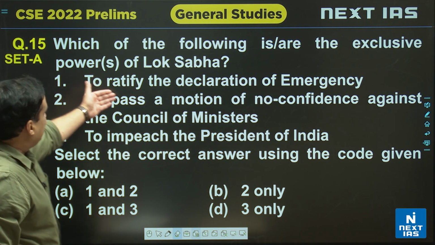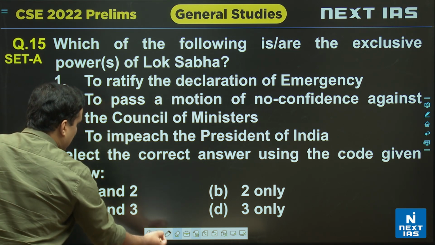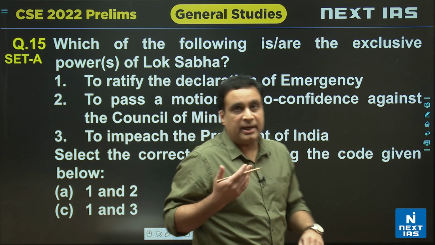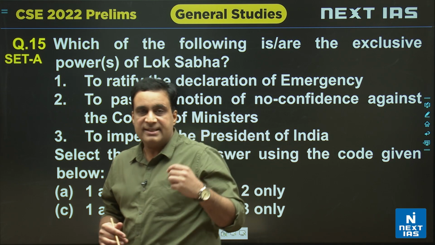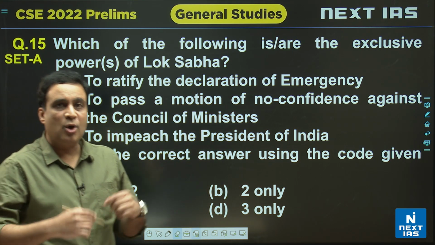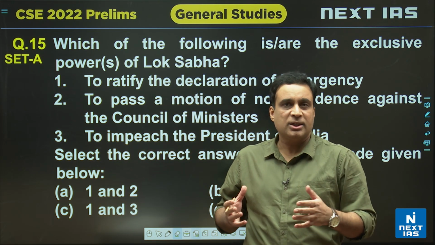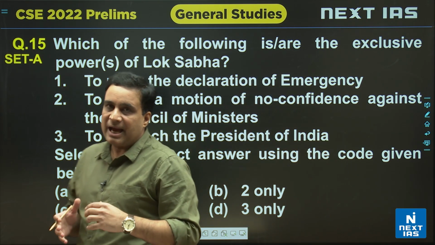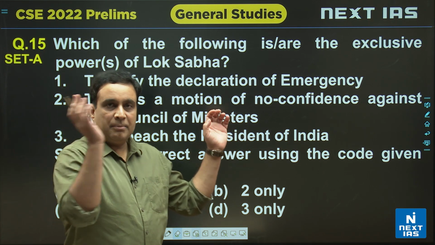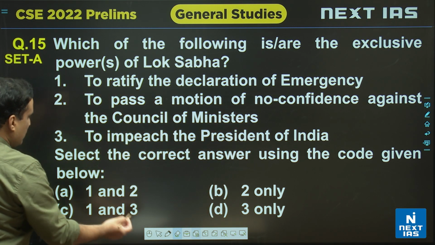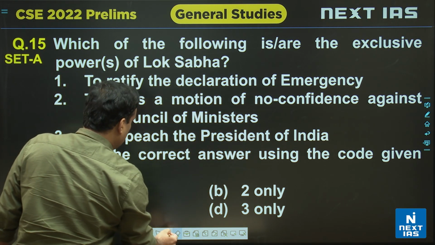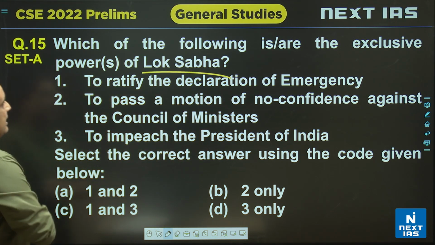द पावर टू रेटिफाई द डिक्लेरेशन ऑफ इमरजेंसी, मतलब इमरजेंसी इंपोज करी गई है, पार्लियामेंट को उसको पास करना है. इमरजेंसी हैज बीन imposed and parliament has to approve it, means Lok Sabha and Rajya Sabha. Now let me tell you, when emergency has been imposed, both Lok Sabha and Rajya Sabha, they have to separately pass the proposal of emergency. It's not the exclusive power of Lok Sabha. ये लोक सभा की exclusive power नहीं है.